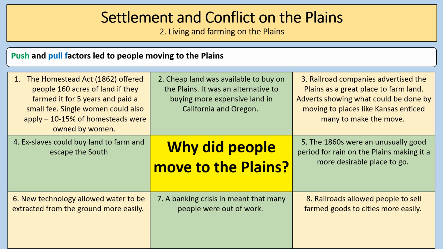Single women could also apply. 10 to 15% of homesteads were owned by women. Cheap land was available to buy on the plains. It was an alternative to buying the more expensive land in California and Oregon, which was starting to fill up after all the migration there in the 1840s and 1850s.